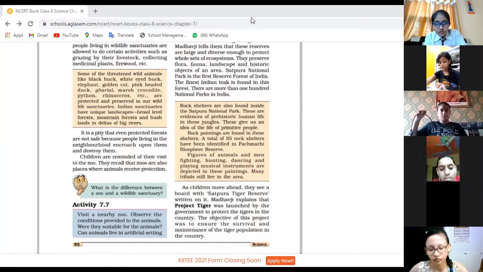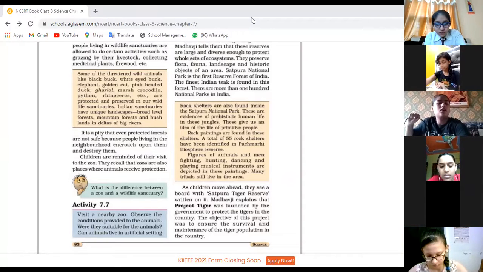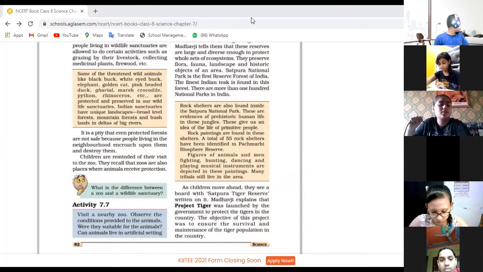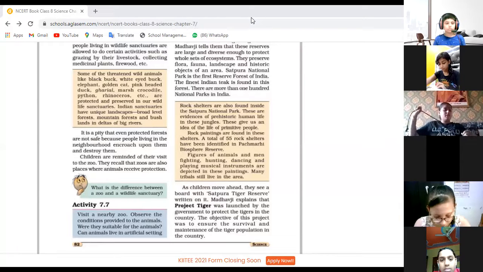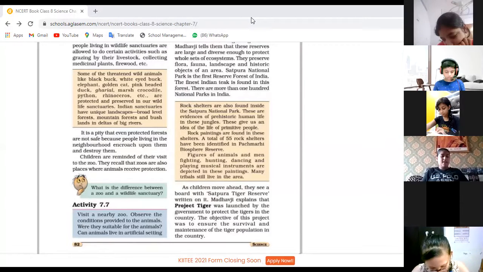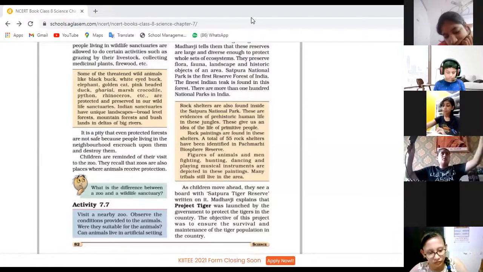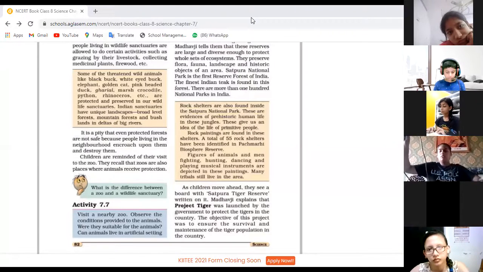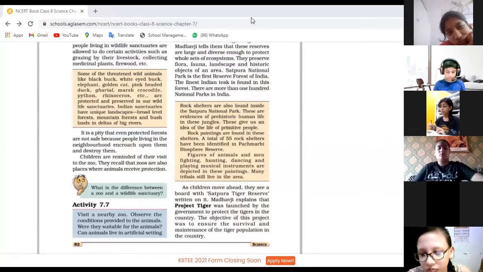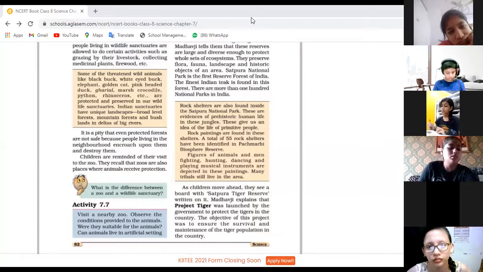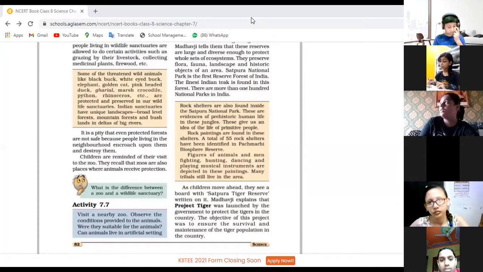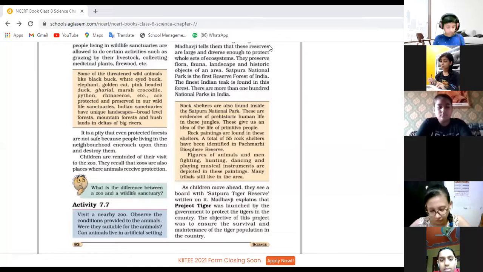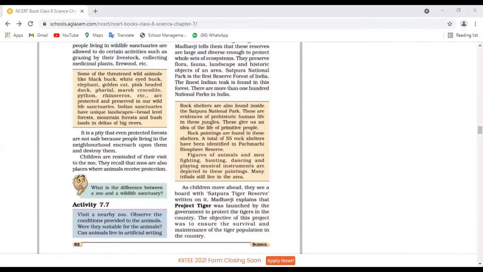Kindly raise hand, children. Difference between zoo and wildlife sanctuary. Any one of you? What about else? Ananya Jain, you can. Ma'am, I have to give the difference between zoo and the wildlife sanctuary or wildlife and the national park. Okay, you can give the wildlife and national park. Ma'am, I think that wildlife sanctuary is the place where all types of animals are protected, and national parks are the place where only one kind of animals are protected. Yes, beta, exactly. This is the exact difference.